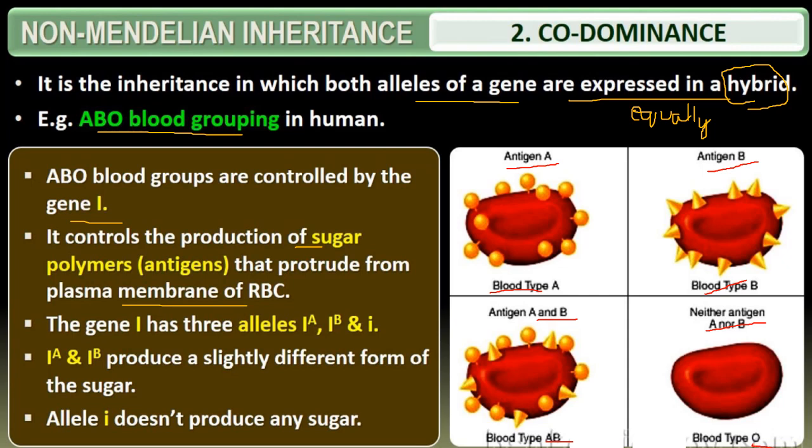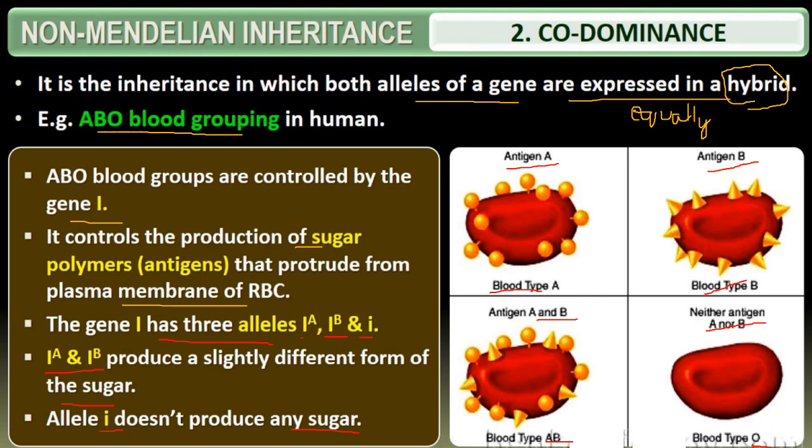This you know already. Now coming to the genotype, here we are trying to learn the genotype. The gene I has three alleles. Which are the three alleles? Capital I with superscript A, I B, and small i. Here IA and IB produce slightly different forms of sugar, whereas allele small i does not produce any sugar. You may have a question in your mind about why two are capital letters and one is small. The capital letter represents dominance, and also the alleles which produce the sugar. The small i means it does not produce any type of sugar.